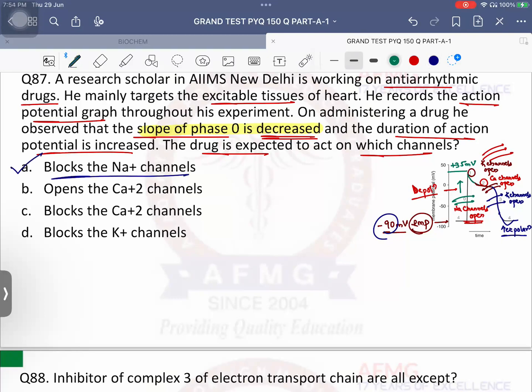That is class 1 antiarrhythmic drug. Class 2 antiarrhythmic drugs are beta blockers. Class 3 are potassium channel blockers. Class 4 are calcium channel blockers, and class 5 are others usually. Longest acting antiarrhythmic drug, amiodarone. Shortest acting antiarrhythmic drug, adenosine.